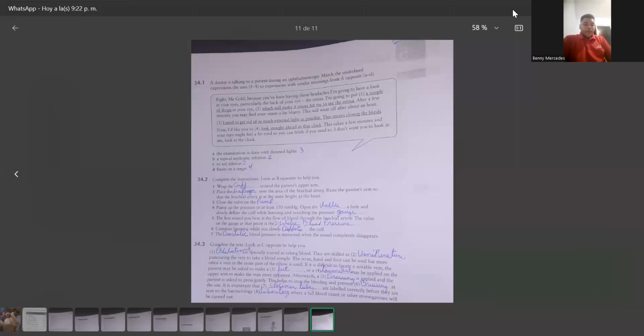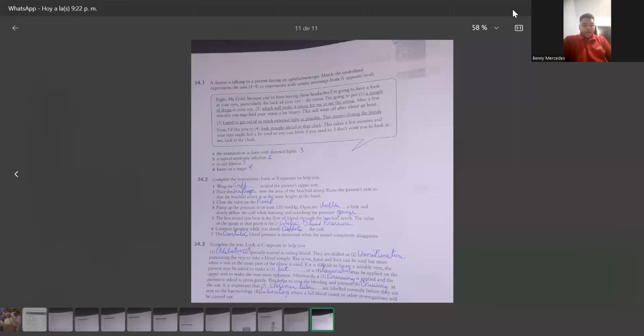34.2. Complete the instructions. Look at B opposite to help. Wrap the cuff around the patient's upper arm. Place the diaphragm over the area of the brachial artery. Raise the patient's arm so that the brachial artery is at the same height as the heart. Close the valve on the pump.